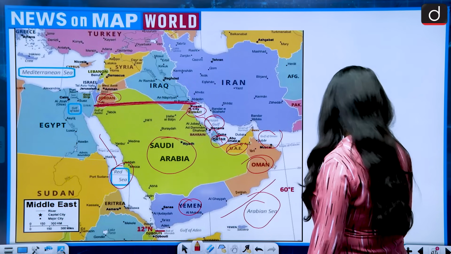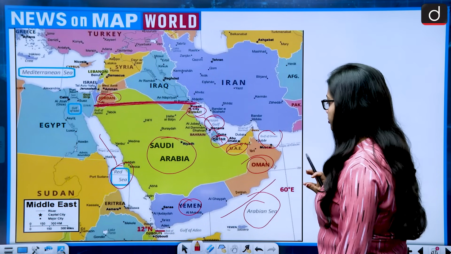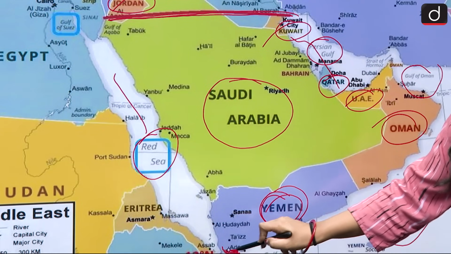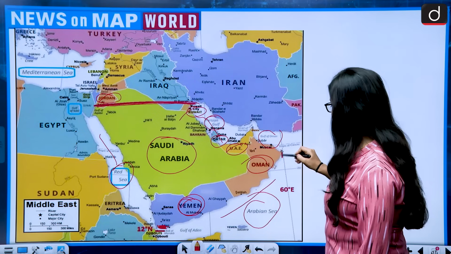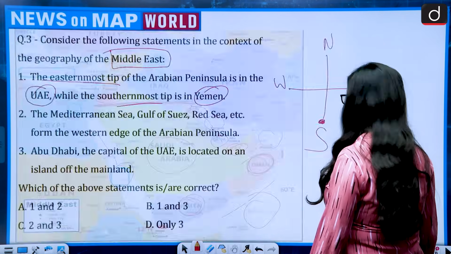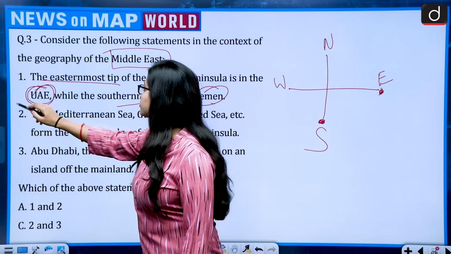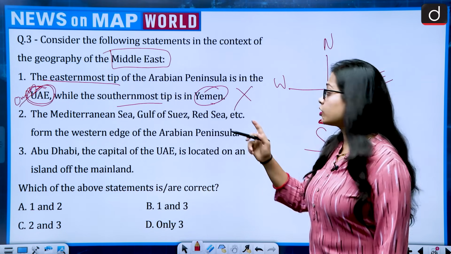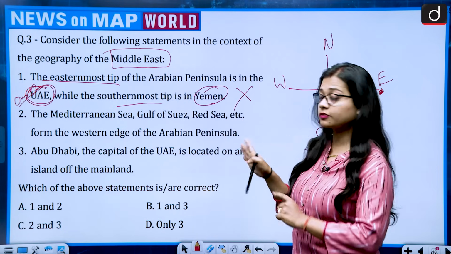Now we have to talk about the easternmost and the southernmost tip. The southernmost tip belongs to Yemen, so this will be the southernmost tip. And the easternmost tip is this, which belongs to Oman. The statement says southernmost Yemen and easternmost UAE. So this becomes wrong because the easternmost is Oman. So the first statement becomes wrong because of the easternmost. See, half of the statement is correct, half is wrong. You need to be very careful with this.